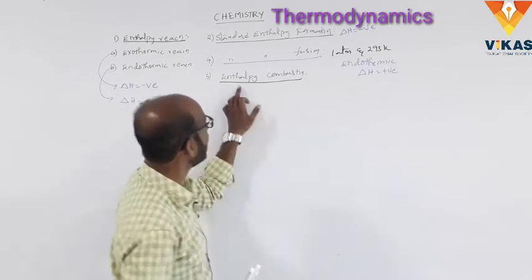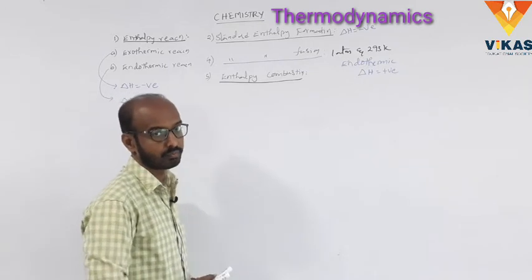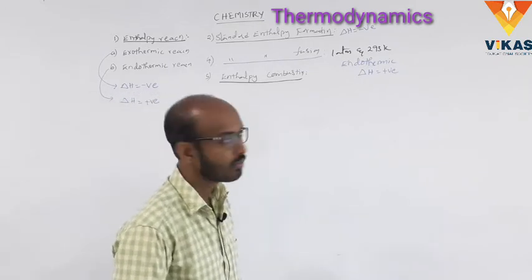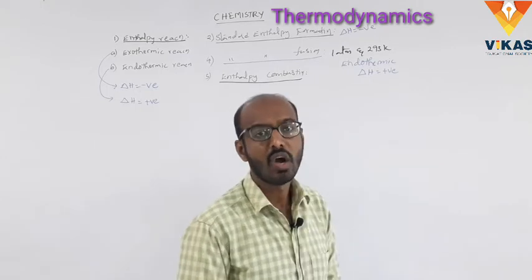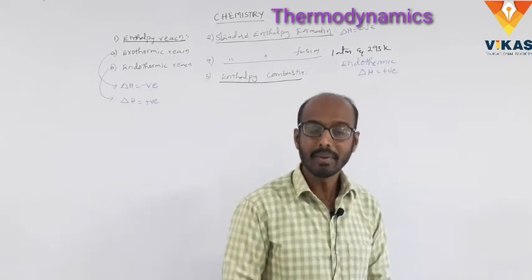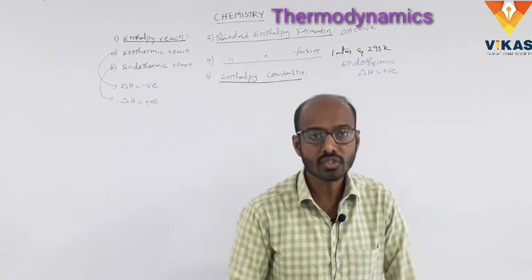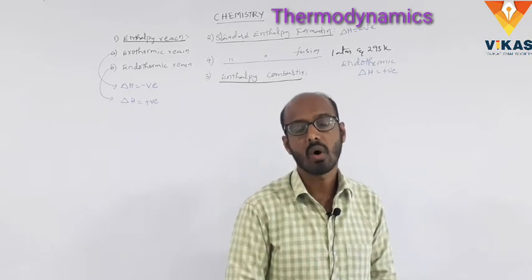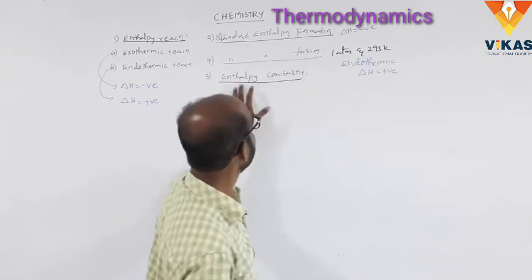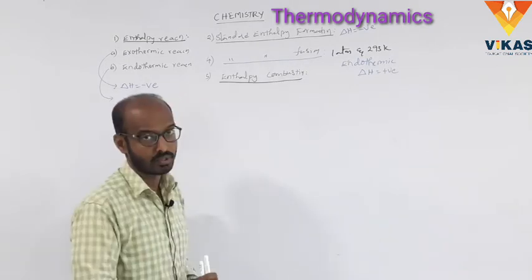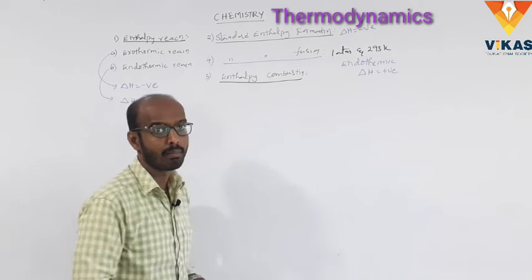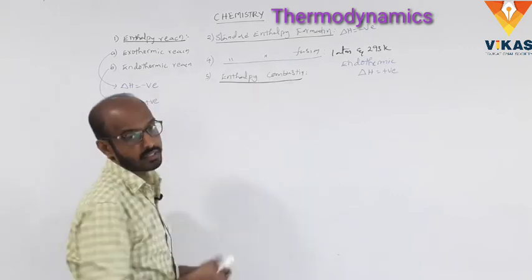What is the enthalpy of combustion? The heat evolved when 1 mole of the substance is completely burned in presence of excess air or oxygen is called enthalpy of combustion. We'll also discuss some examples. Now I will discuss some objective bits on these topics.